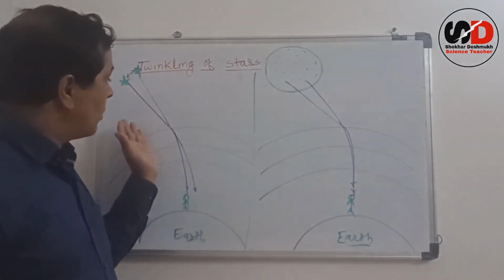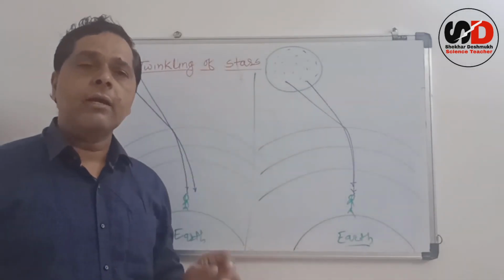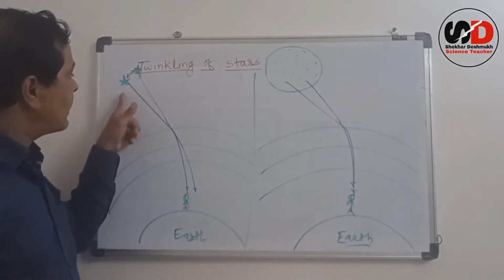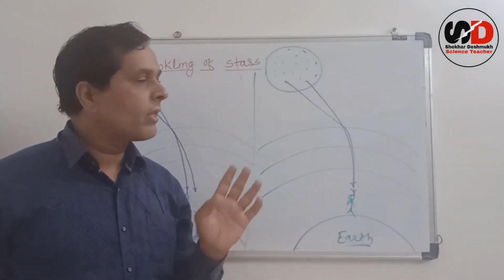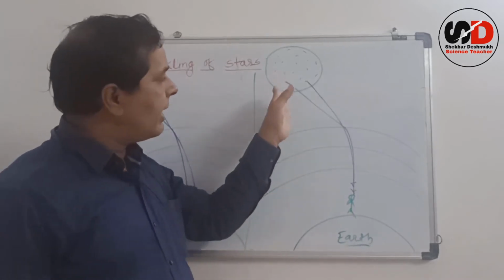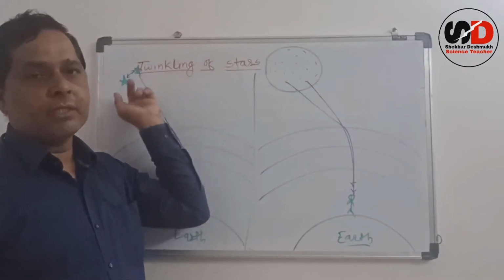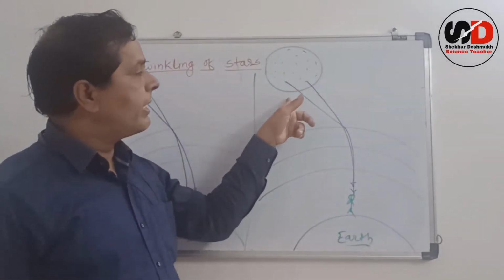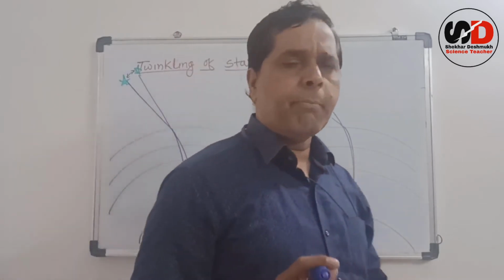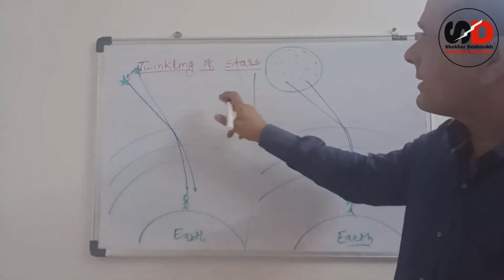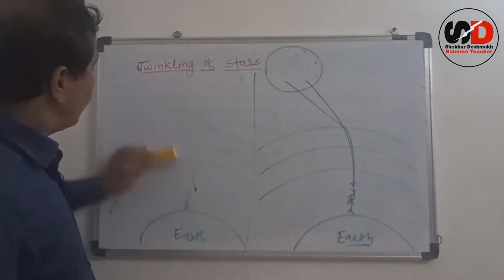So if we compare these two, we can easily write that the only difference is: stars are very far from us and therefore they behave like a point source, and planets are very close to us in comparison with stars, and therefore they behave like a collection of many point sources. So this is the basic difference between stars and planets. Okay, so let us see one more reason.